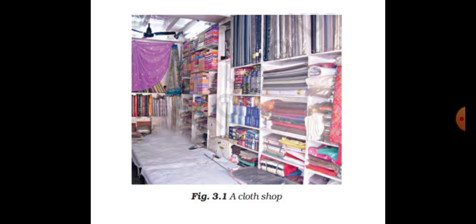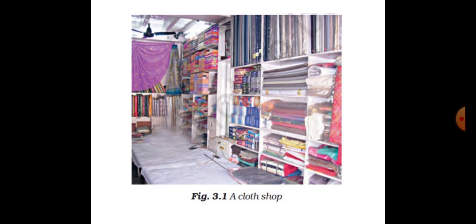We wear clothes mainly to protect our bodies from weather condition such as heat, cold, rain, means mainly to cover our body. We wear clothes to cover our body. We also know that we wear different types of clothes according to climate, occupation, culture, tradition, and of course daily needs.